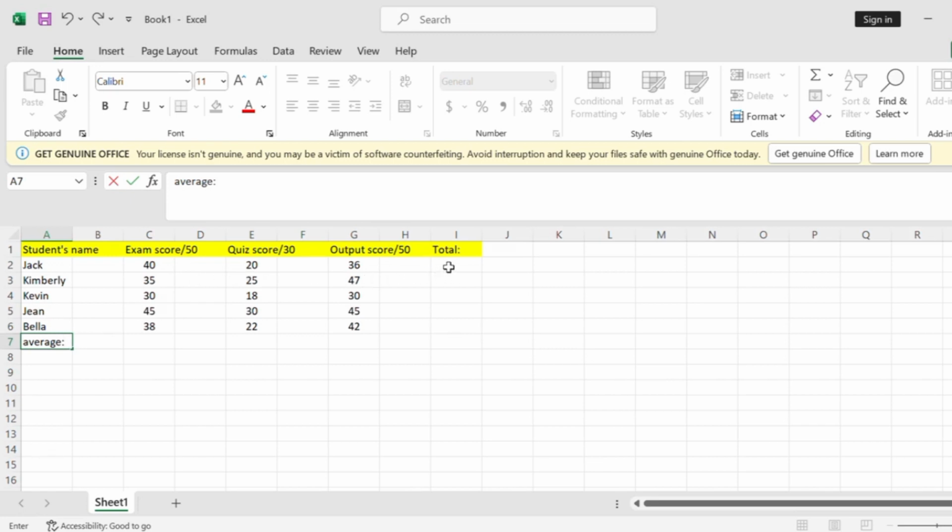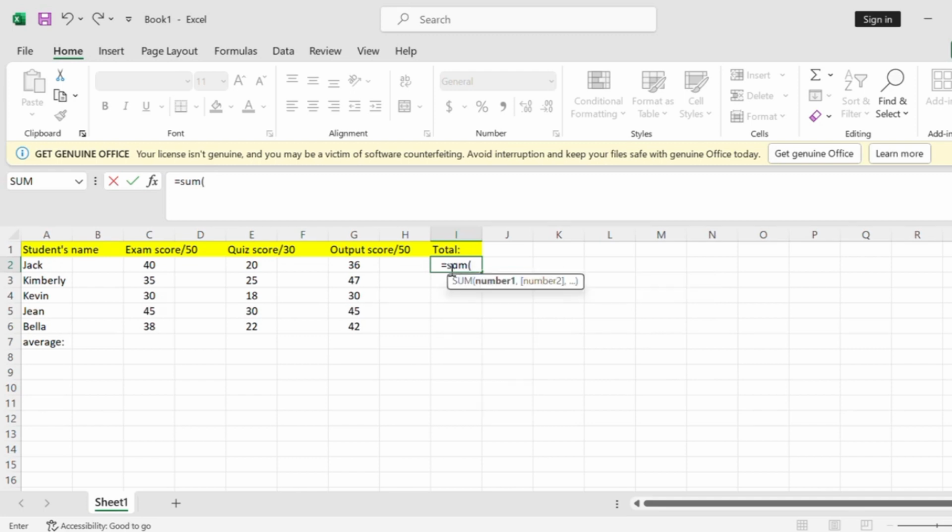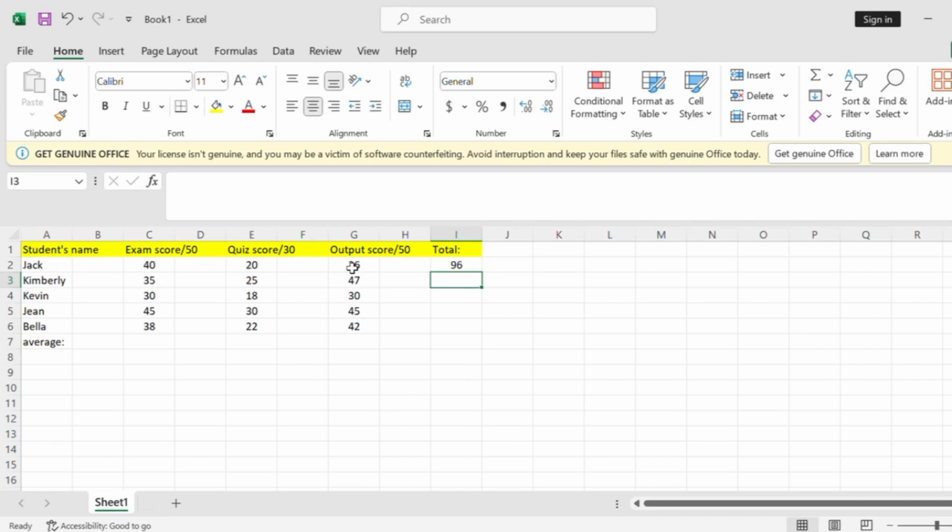The formula is equals sum, open parentheses, then click the first arrow, which is the 40, 20, and 36. Then close parentheses and enter. And there you go. And just repeat the process on the other column also.